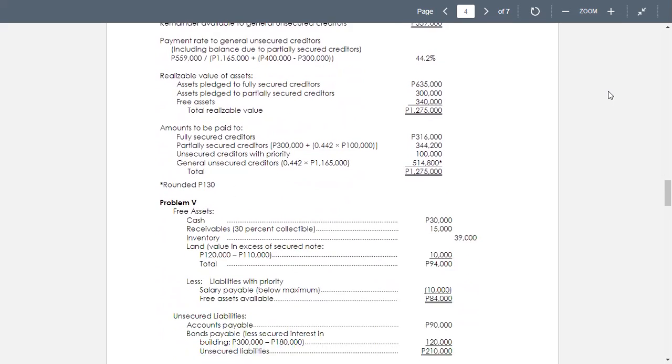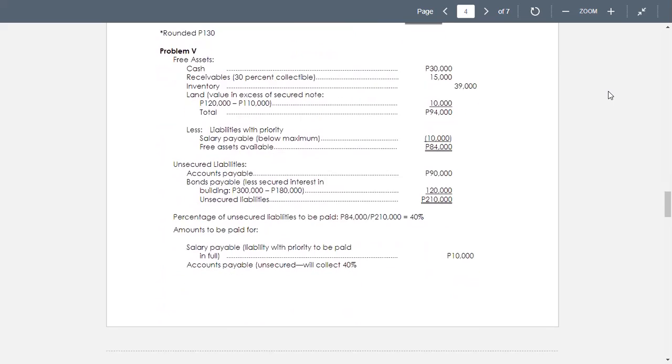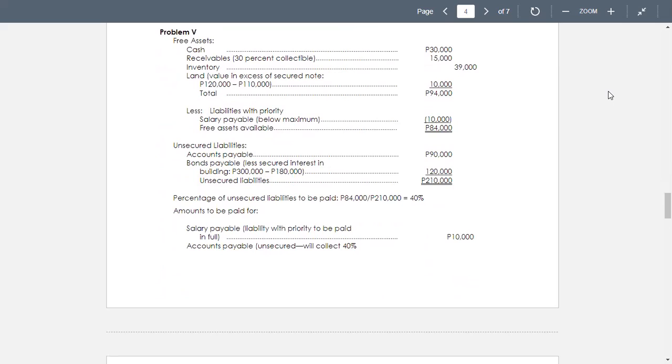Again, we involve a statement of affairs. And here, we are given the following balances: cash, receivables, inventory, land, building, salaries and accounts payable, notes payable, bonds payable, common stock, and retained earnings. The notes payable is secured by land, and the bonds payable is secured by building. How much will be paid to each of the following? So we now begin with the payment for salaries. Salaries payable, the amount to be paid is 10,000. By the way, let's try to check for the free assets.